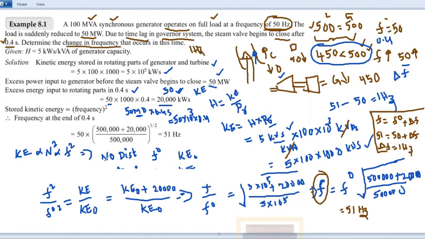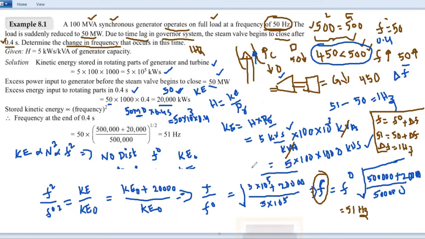And what is the frequency condition? The frequency condition is a rise condition. And after the 0.4 seconds, input to the turbine changes and output of the generator is reduced, until this generation is equal to the 450 megawatt; the speed governing system will act accordingly until the generation equals the load.